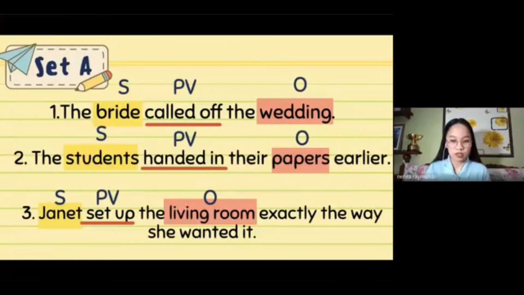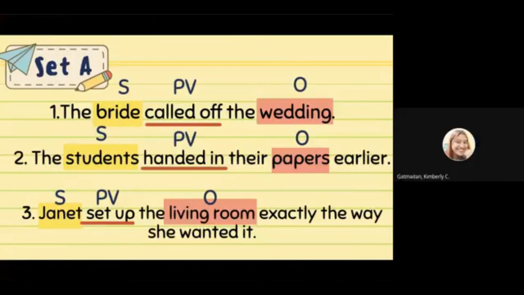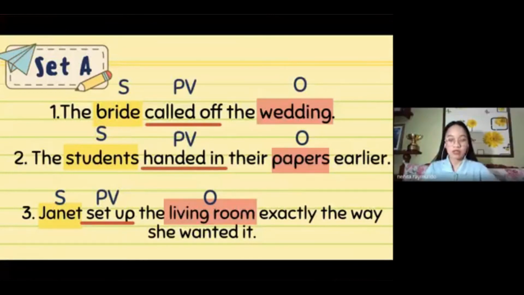Okay, I'd like you to look carefully, look closely, and examine the sentences that we had for set A. What have you noticed in this set, Kim? Would you like to share your observation? The sentence structure is subject, phrasal verb, and then object. Okay, very good. That's a very nice observation. In this set, the sentence pattern is subject, phrasal verb, and then object.